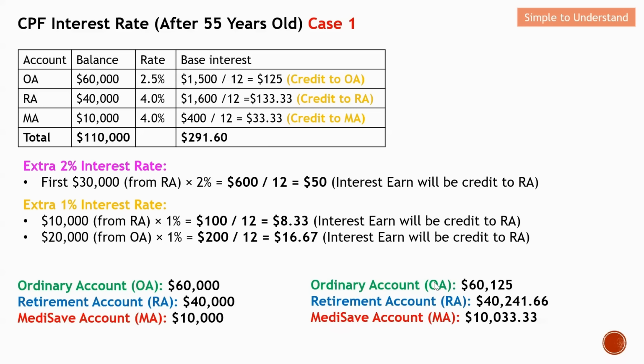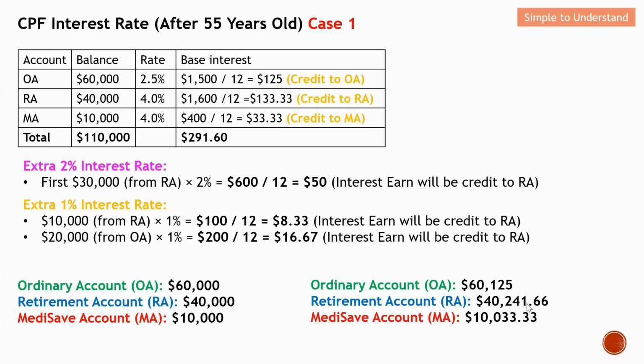For OA, you can see that $125 will be credited to the OA account. So therefore for OA, it increased from 60K to 60.125K. Next will be the retirement account. Initially, it has 40K. But over here, you can see that this amount, 133.33, and also $50, 8.33, and also 16.67, all this amount will be credited into the RA. This total amount will be 241.66. So therefore, from here, you can see that this RA account will earn an additional